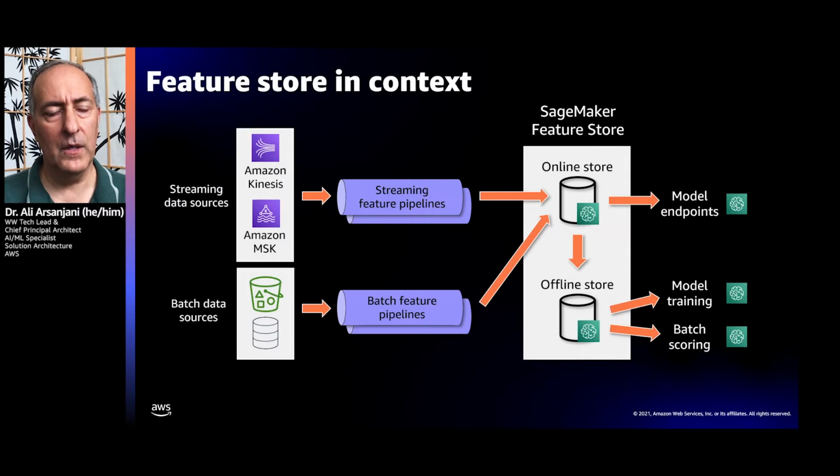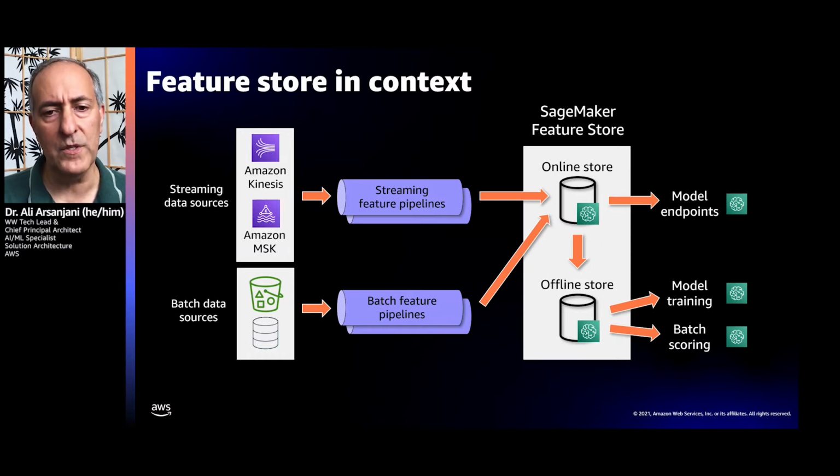If we put the feature store in context, you can have streaming input using Kinesis or other streaming input capabilities, such as Kafka, and you can have batch sources as well. They will all go to the online portion of the SageMaker Feature Store, and you can then replicate them automatically to the offline feature store.